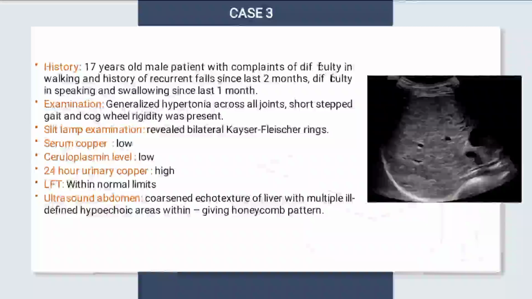Serum copper and ceruloplasmin are low. 24-hour urinary copper is high. LFT is normal. On ultrasound abdomen, there is coarse echotexture of the liver with multiple ill-defined hypoechoic areas within, giving a honeycombing pattern.